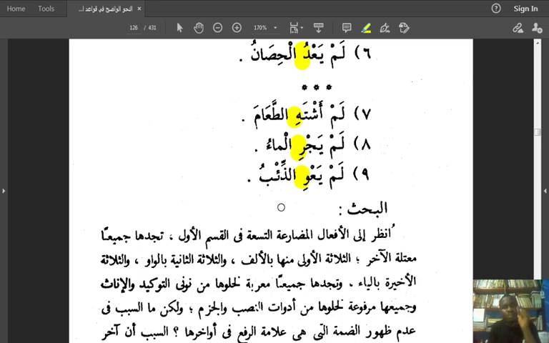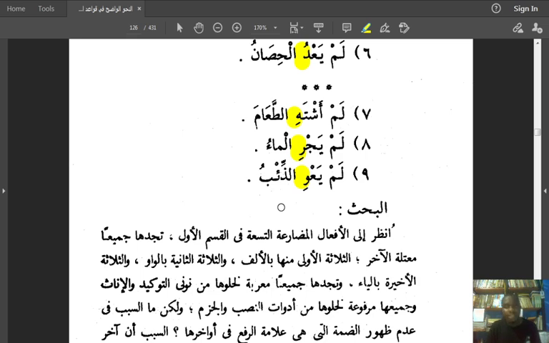But when it's supposed to be mansub, that is when it's supposed to take fatha, waw and yai can take the fatha. They have some strength. But alif cannot take it. So the fatha still does not show. So on alif, fatha does not show, dhamma does not show. Kesra, of course, verbs do not take kesra. Sukun does not show. But waw and yai can take fatha. Okay. Now, when we come to sukun, the waw will not take the sukun, it will be deleted. Yai will not take the sukun, it will be deleted. Alif will not take the sukun, it will be deleted.